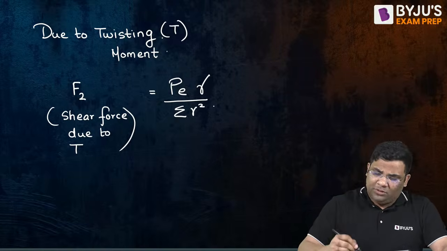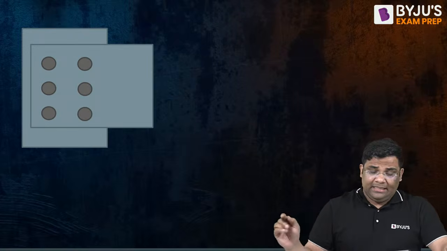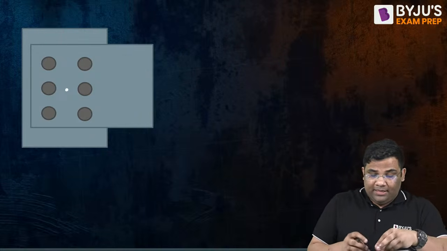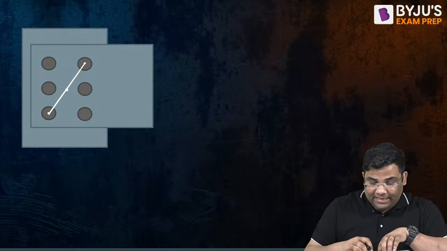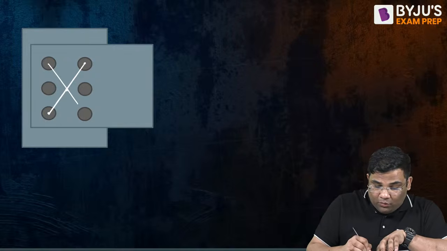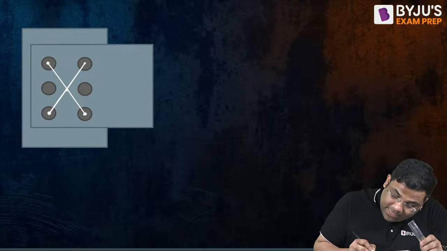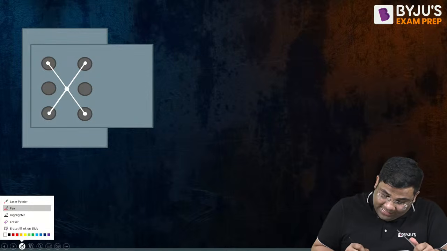Now, this force P we know, eccentricity we know. Now what about the radial distances? See here, this is the center of the bolt group. You can see that the other bolts are having a particular distance from the center of the whole bolt section. These are the radial distances.